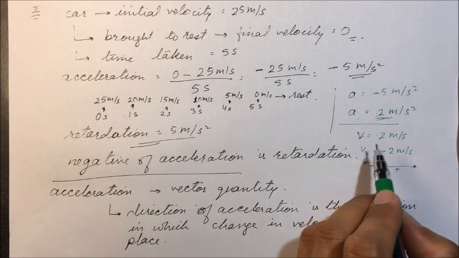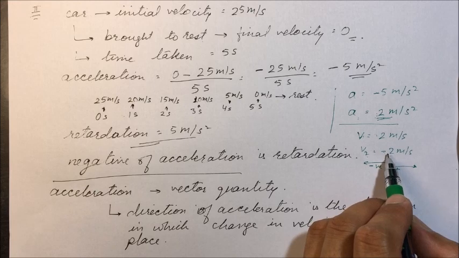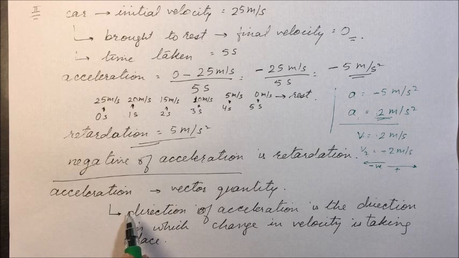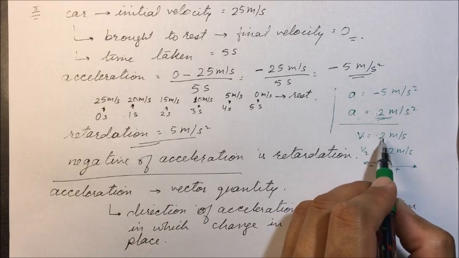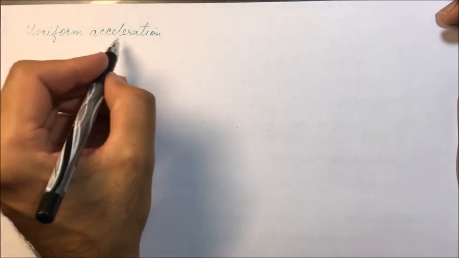But here in velocity, the plus and minus sign denote direction. So acceleration of the body does not determine its direction of motion, whereas velocity determines the direction of motion, in which direction the motion is taking place. Now we will be discussing kinds of acceleration, that is uniform acceleration and variable acceleration.